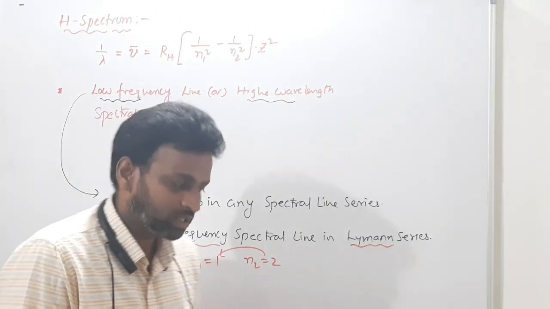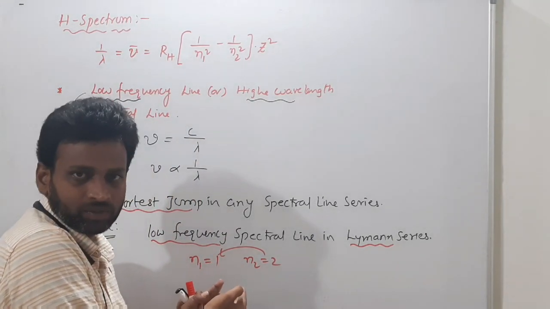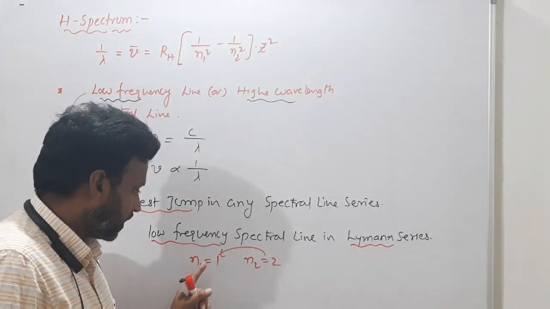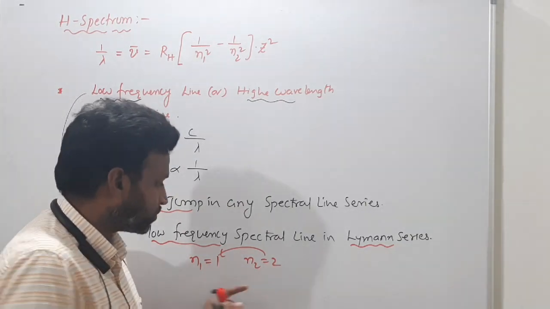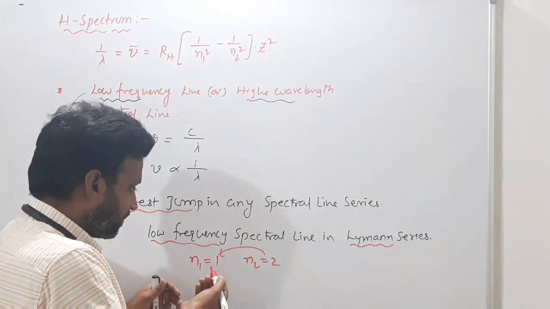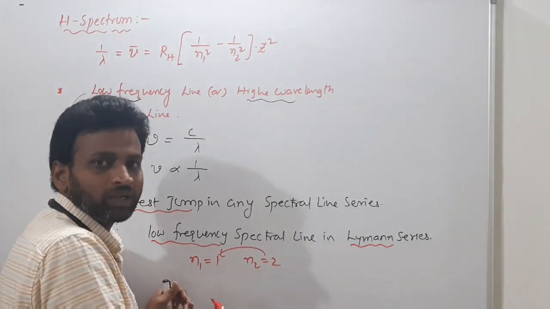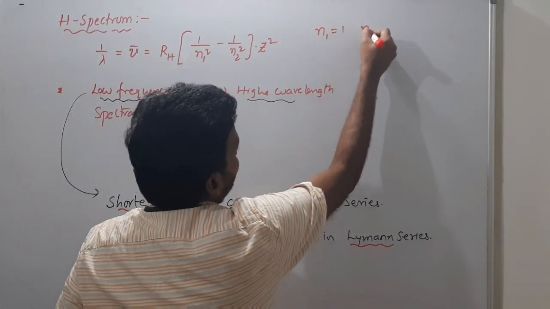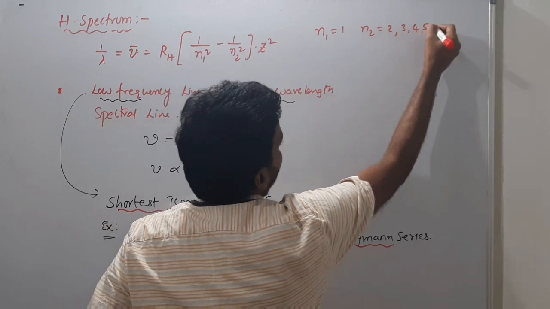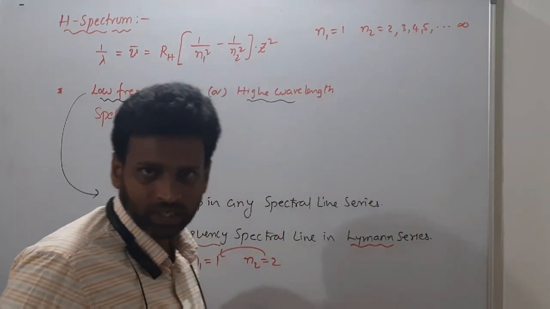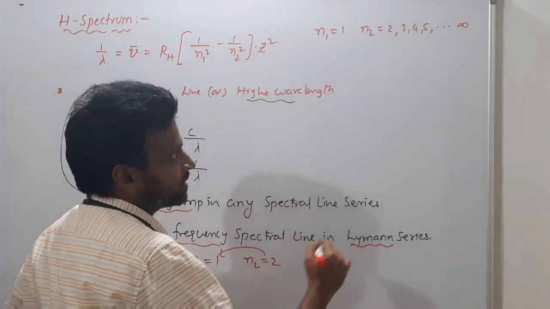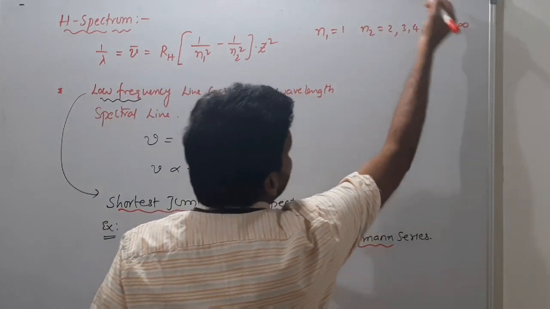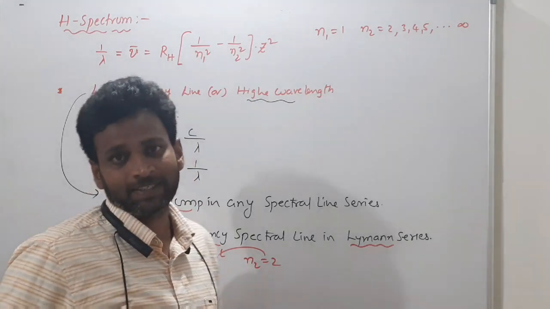Got it clearly? Because the lowest energy level for Lyman is 1. So n1 is 1 and n2 is 2. This will be the shortest, because least is 1. For Lyman series, I told you n1 is 1 and n2 is 2, 3, 4, 5 and so on up to infinity. So 2 to 1 is Lyman series, 3 to 1 is Lyman, 4 to 1 is Lyman, 5 to 1 is Lyman, and infinity to 1 is also Lyman series.